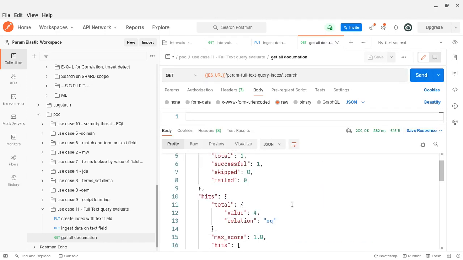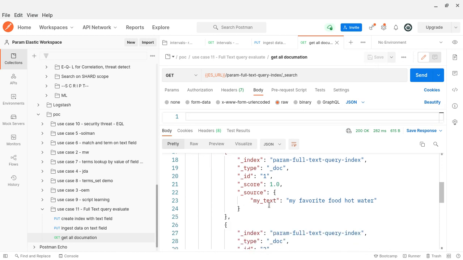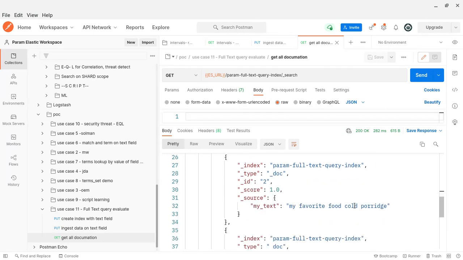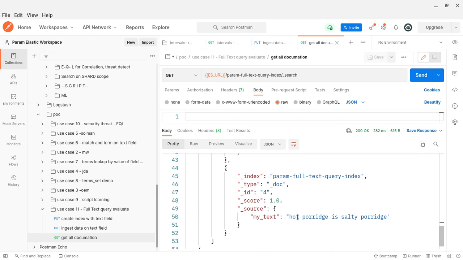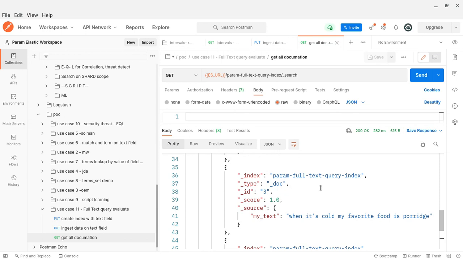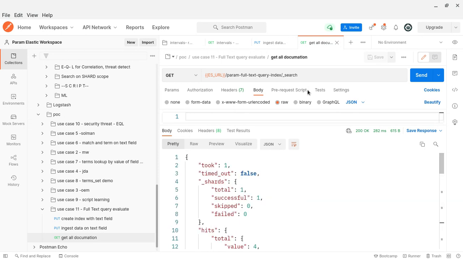Yeah, here I have 4 documents. You can see my document has a field named text. It has values like my favorite food hot water. Another document is my favorite food cold porridge. Another is when it is cold, my favorite food porridge. And another is hot porridge is salty. So there are 4 documents, and each has one text field. If you want to see the mapping also, I can show you.